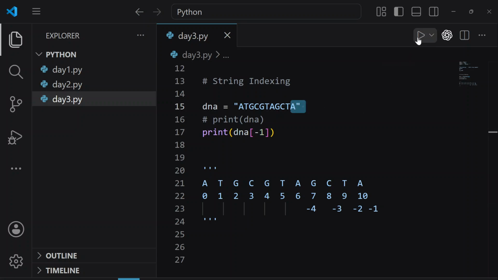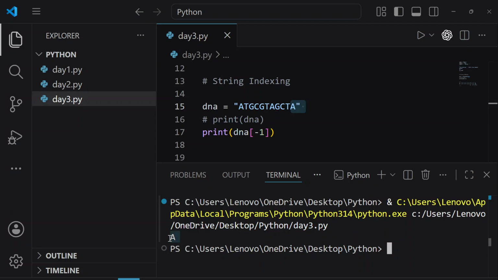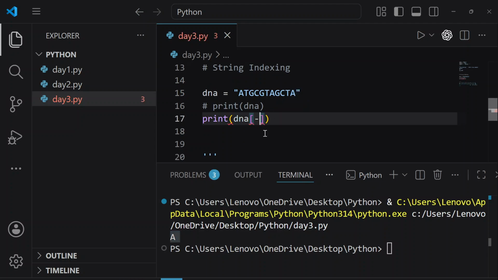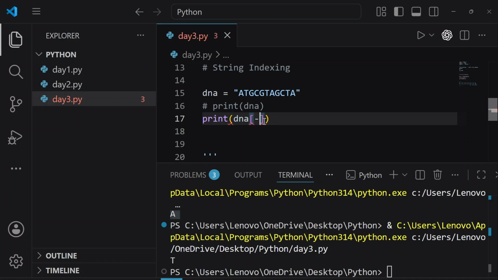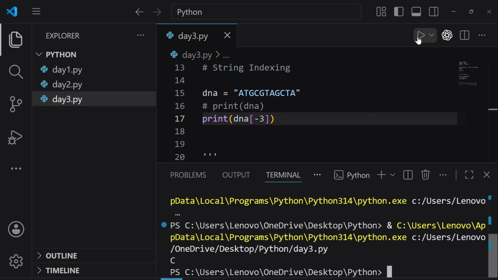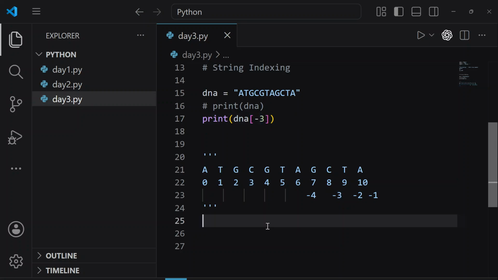So let's click on run. Here we are seeing the last character A. In the same way, T is at -2, so let's write -2 and run this. Here we are seeing T. In the same way, C is at -3, so let's write -3 and click run. Here we are seeing C. So these are two kinds of indexing that you can do. This one is positive indexing, in which Python moves from left to right, and this one is negative indexing, which starts from right to left. Okay, are we clear with this?